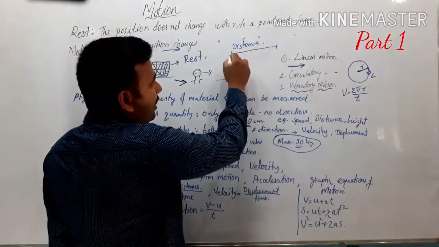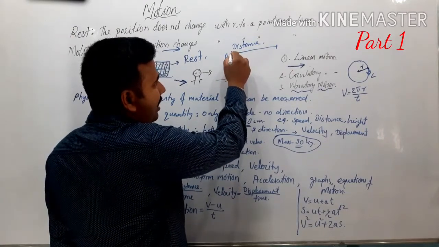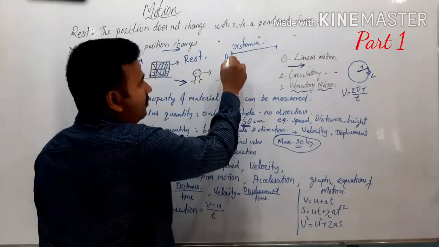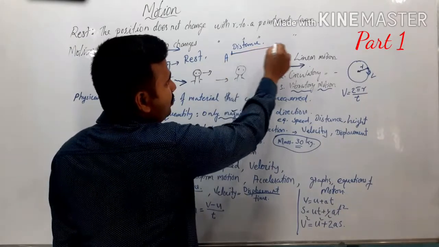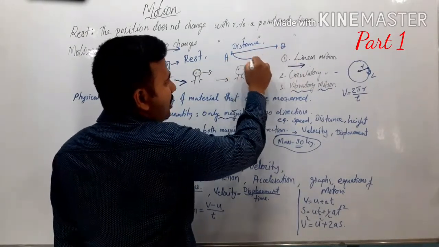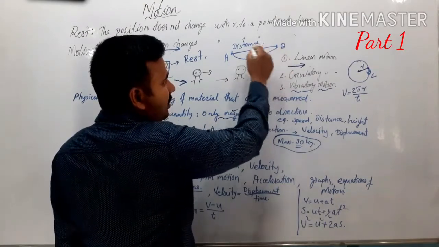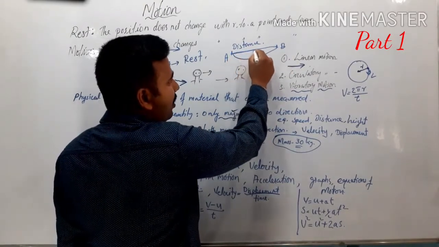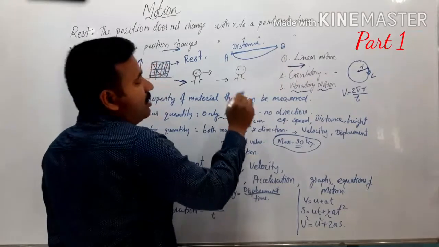Suppose, for example, one person travels from point A to point B. He can choose any particular path, either this way or he can move along a straight path.